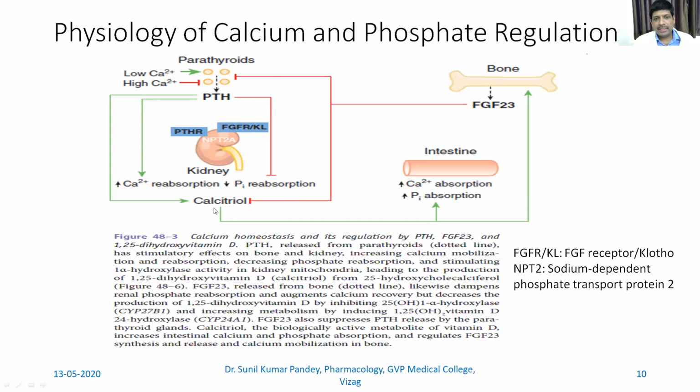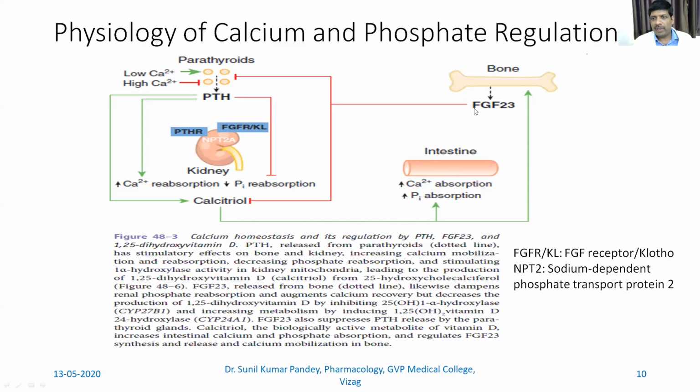When calcitriol synthesis occurs, this calcitriol, or vitamin D, causes the absorption of calcium from the intestine. This is the major thing which should be present to cause calcium absorption from the intestine. Also, it helps in phosphate absorption. Then calcitriol causes the uptake of calcium in the bone also.